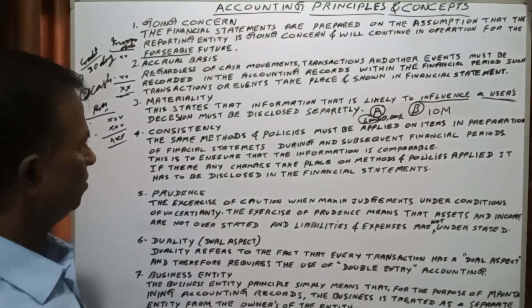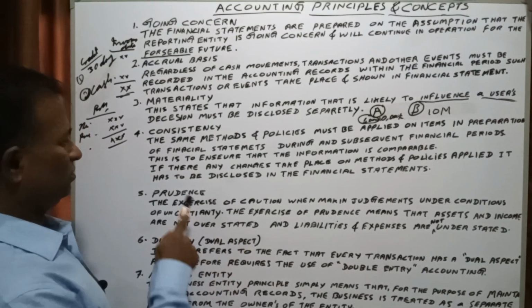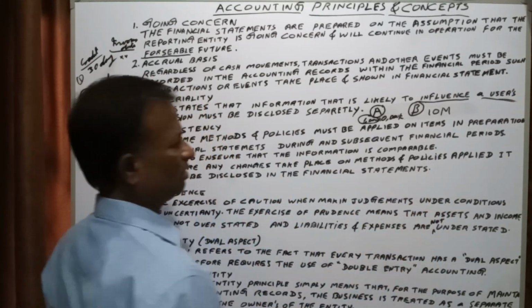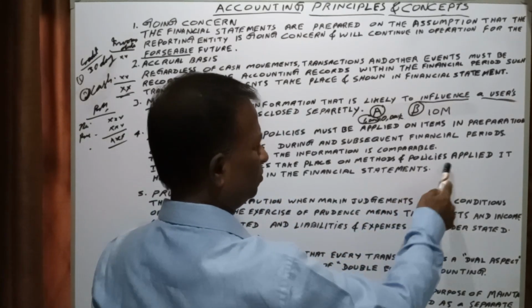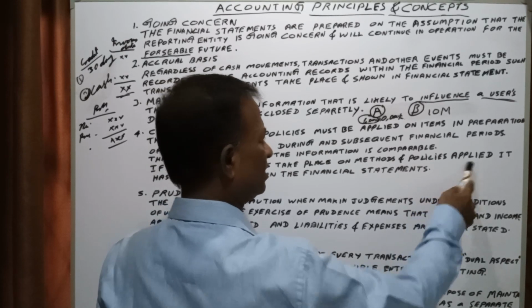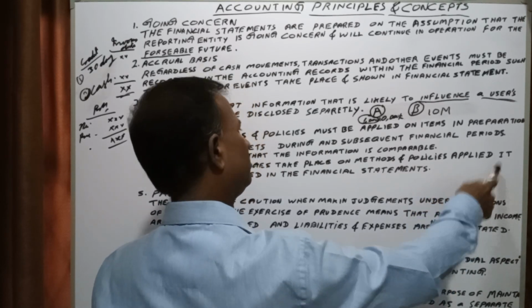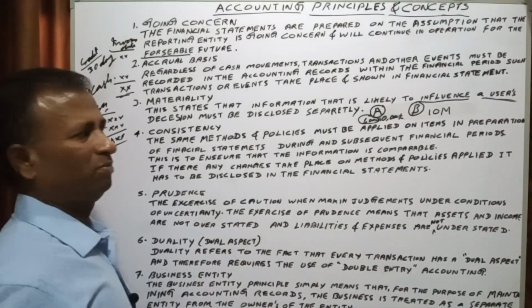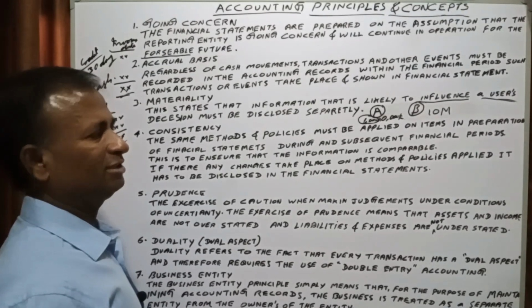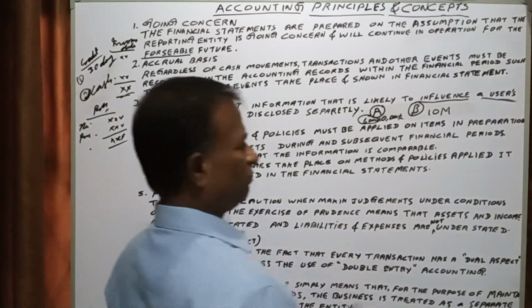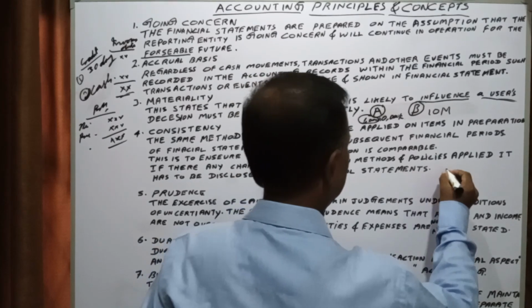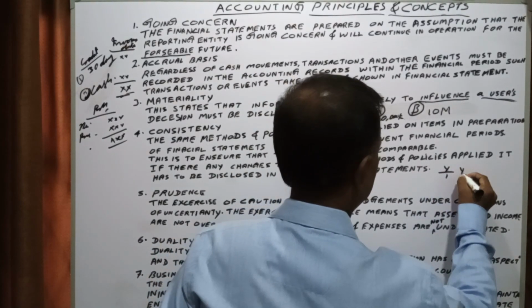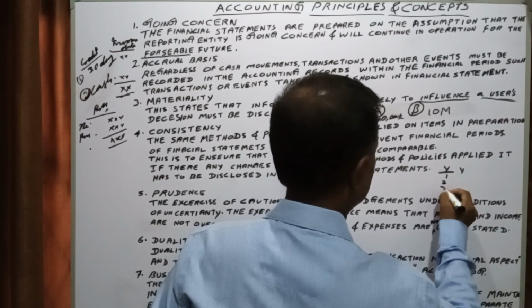In such a case, you have to continuously prepare your accounts on cash basis. If one year you are preparing on cash basis, and the second year you are preparing on accrual basis, then there is a problem. It is not acceptable, because year one, year two, year three.